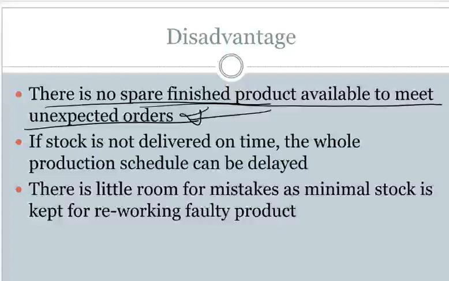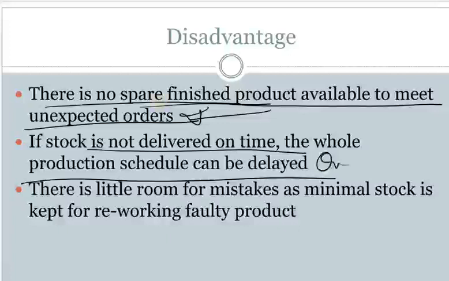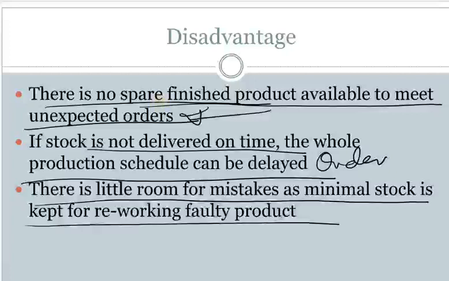If stock is not delivered on time, the whole production schedule can delay. In case the order has not been delivered on time, that means there will be complete disruption of your production, and there is little room for mistake as minimal stock is kept for reworking products.